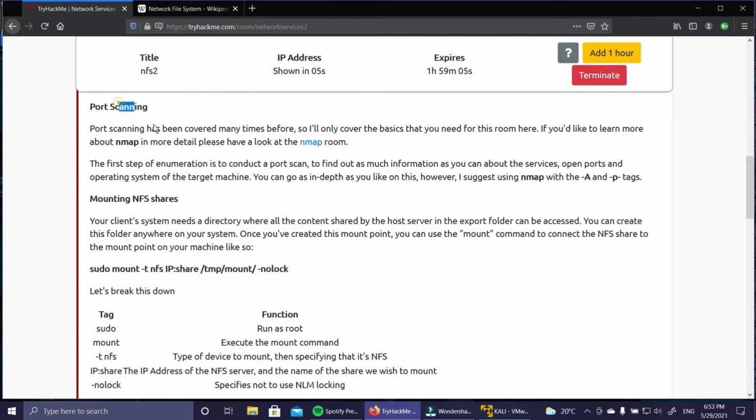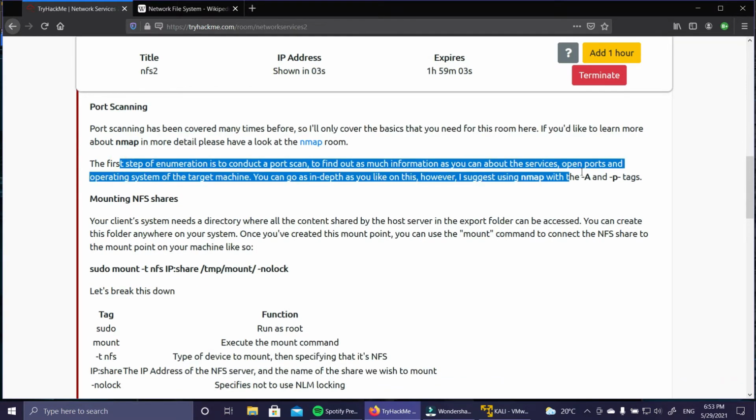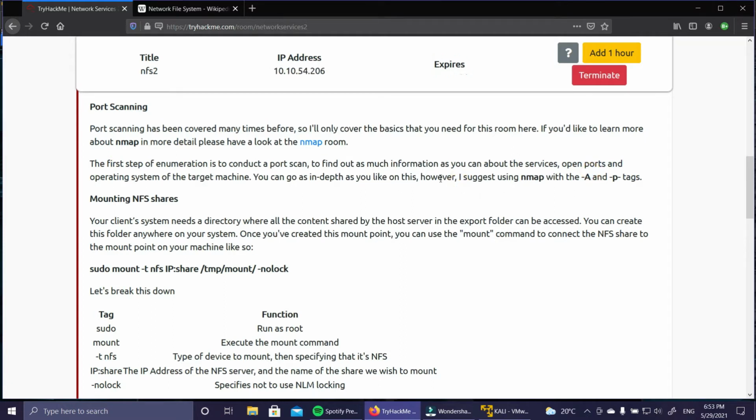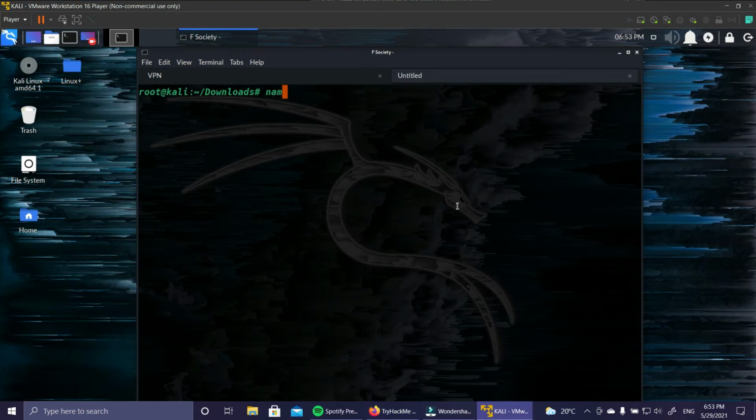So first of all, we are going to do a port scan. After the port scan, it suggests using the -a and -p tags. Let's see, I'm just going to use -p. I think -a is not required because it will consume a lot of time. So we can just go through it. We can copy this 10.10.54.206 and run a simple nmap -p- and then our IP address, right? So nmap is starting and it will take a lot of time.